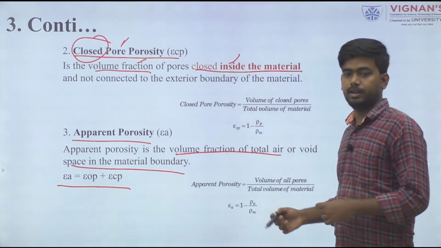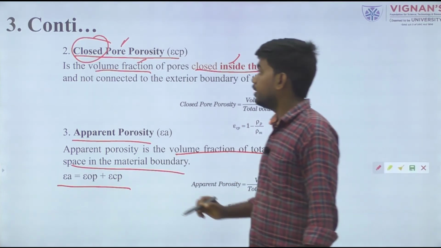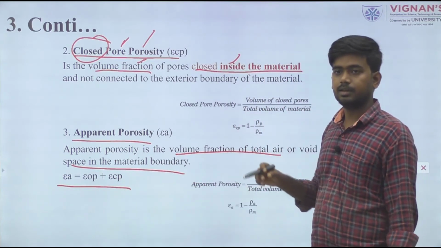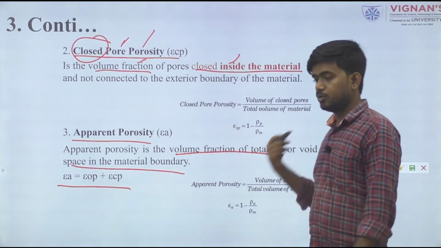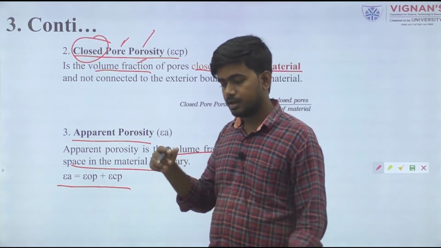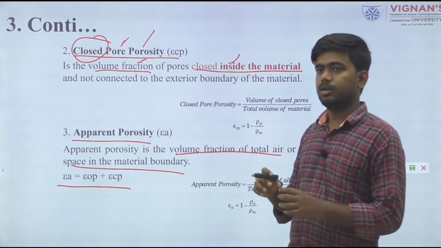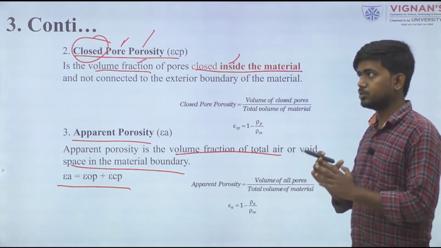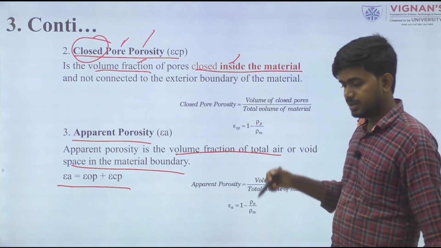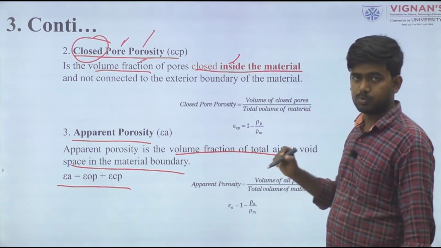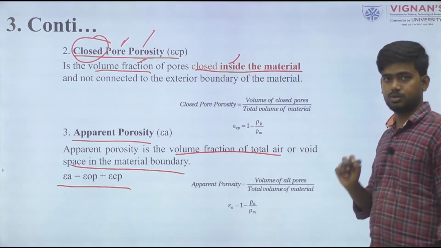Closed pore porosity is present in closed condition within the material. Open pore porosity is openly present in the material. The summation of open and closed pore porosity gives us the apparent porosity value.